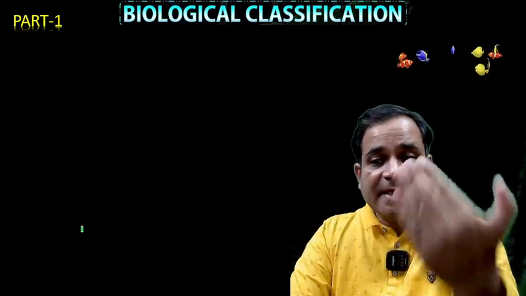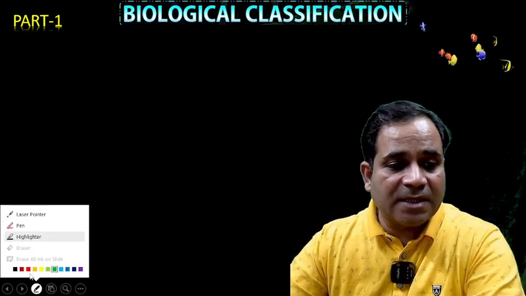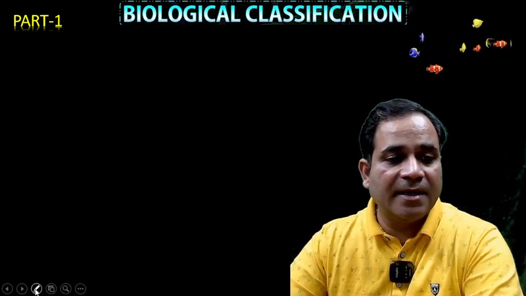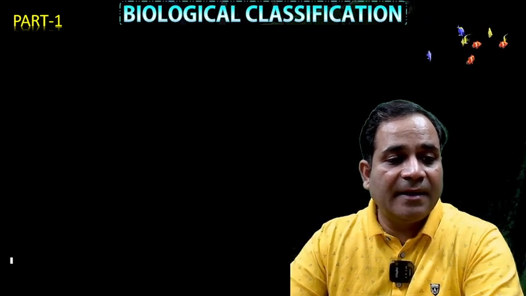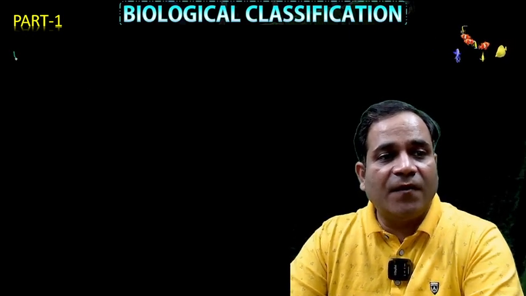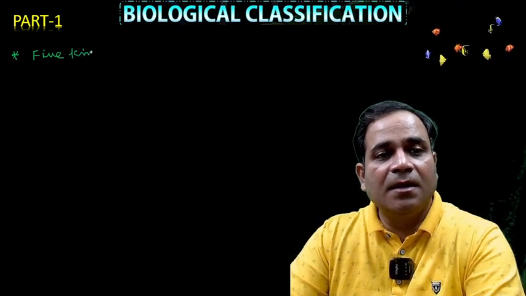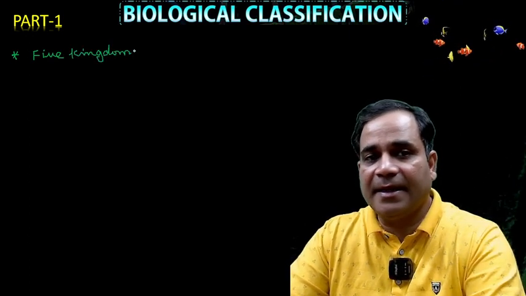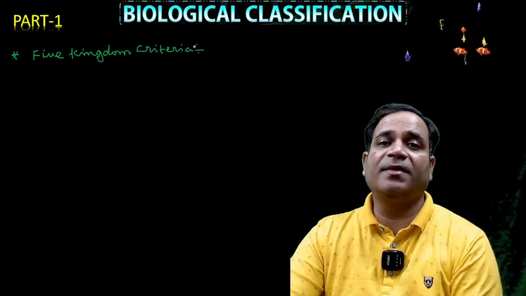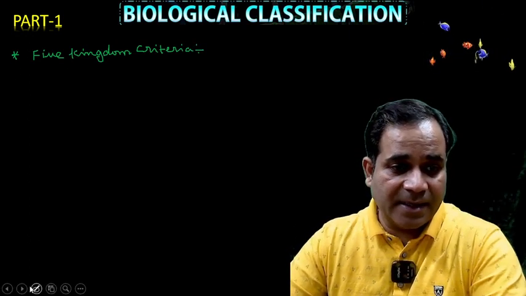After that, the six kingdom classification is also there, dear. But before that, the first thing we have to know is the five kingdom criteria. See here, I'm going to write the five kingdom criteria, given by the scientist R.H. Whittaker in 1969. Number one, the criteria. See what the criteria is here.